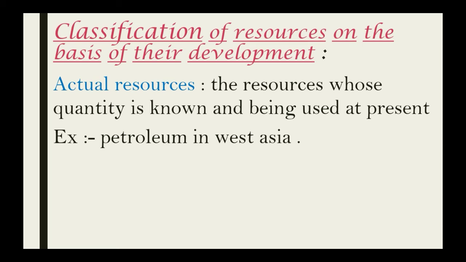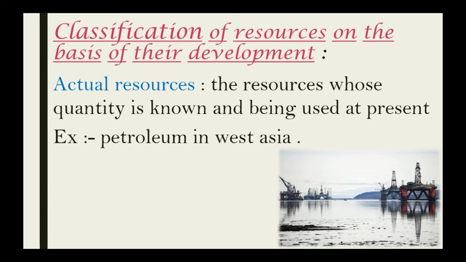Next, resources are also classified on the basis of development. These resources are of two types. The first one is actual resources. The next one is potential resources. First, let us look into actual resources. The resources whose quantity is known and which are being used at present are known as actual resources. For these, we have enough technology to exploit and use them.